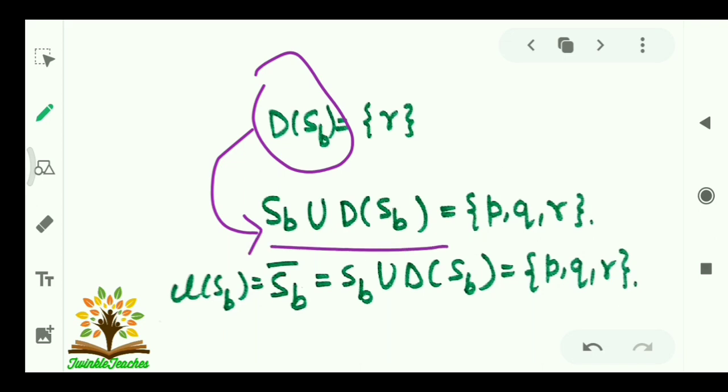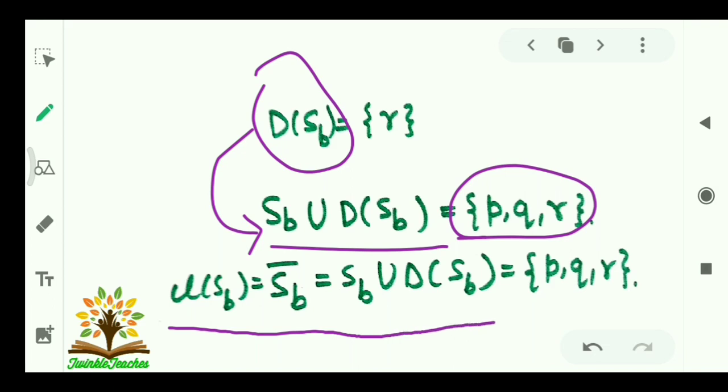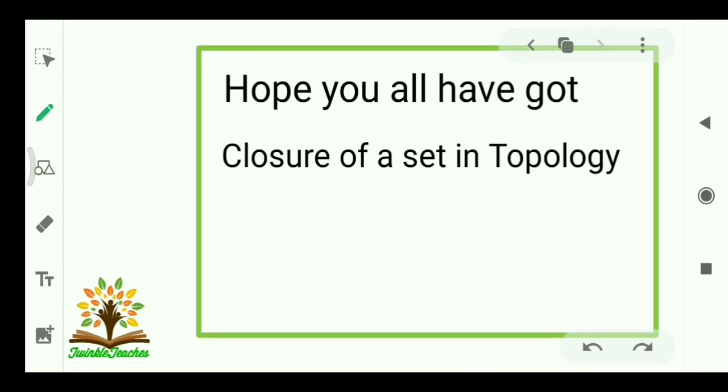So taking union, we get a set containing three elements P, Q, R. So closure of SB is SB union D(SB), which is {P, Q, R}. This is how we obtain the closure of the set SB. Hope you all have got what is closure of a set in topology with examples, and I hope you can calculate for the further examples on your own.